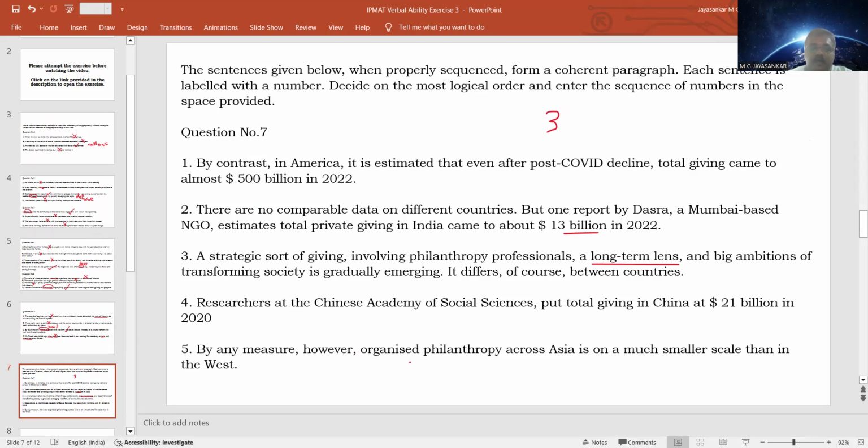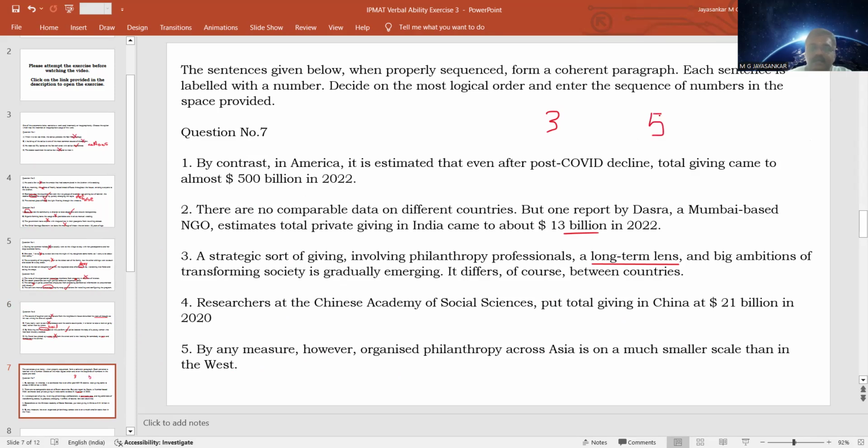Then, by any measure, however, organized philanthropy across Asia is on a much smaller scale than in the West. This could be the last sentence because it summarizes the entire thing by saying that organized philanthropy across Asia is smaller than in the Western countries. So we will think of it as the concluding sentence.